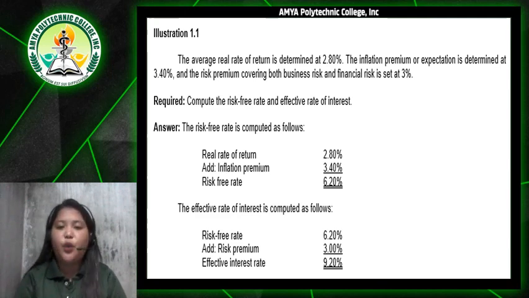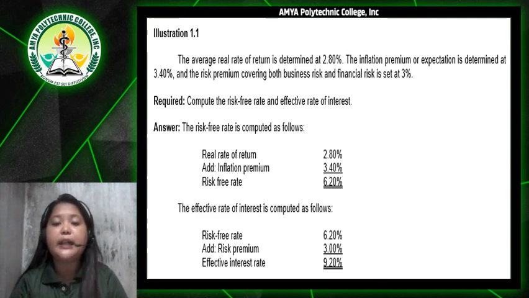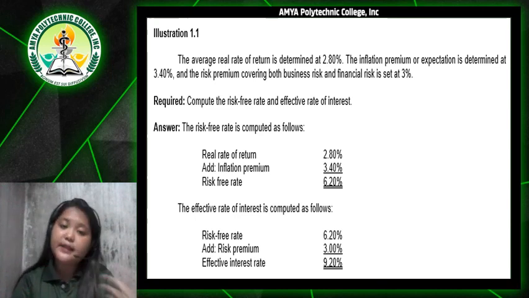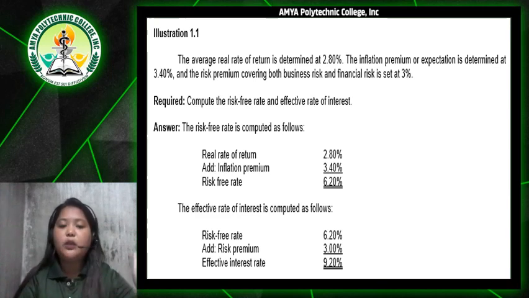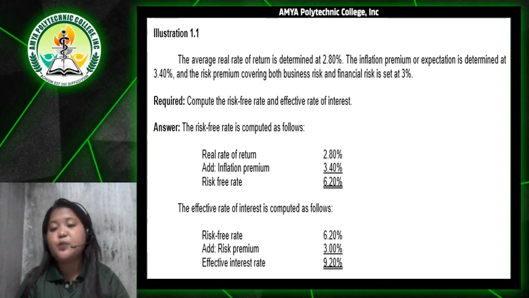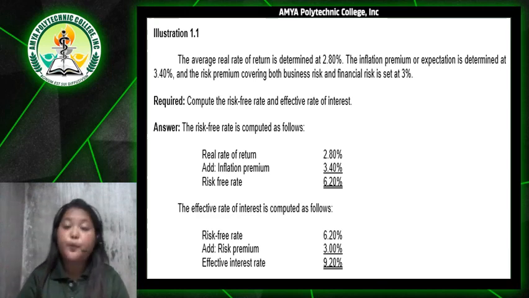And then next, we are going to solve for the effective rate of interest. We go the same way as with the risk-free rate. We're just going to add. We already have our risk-free rate, which is 6.20%. We are going to add it to our risk premium, which covers our business risk and financial risk, a total of 3%. So our risk-free rate and risk premium, the result of that is the effective interest rate, which is 9.20%.